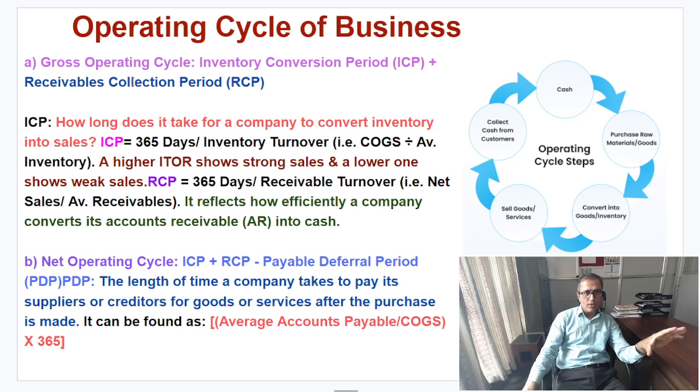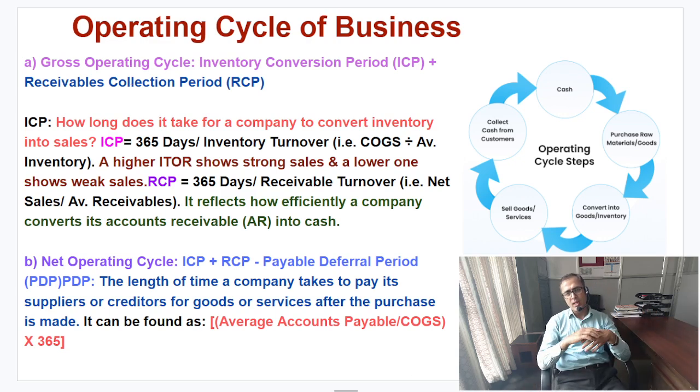So it's a wonderful concept that we discuss in financial accounting, even in financial management, you can say corporate finance. Then that is all about the gross operating cycle. You remember we have two components here. One is called inventory conversion period plus receivable collection period, which is also known as days sales outstanding, average